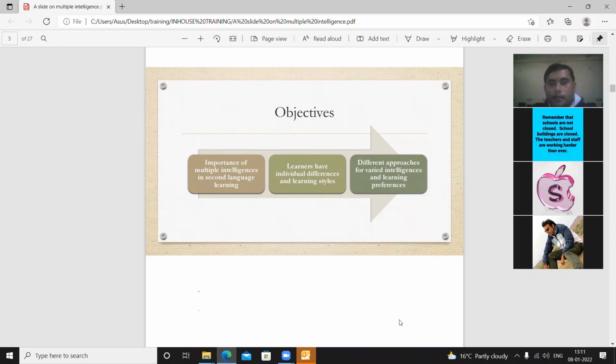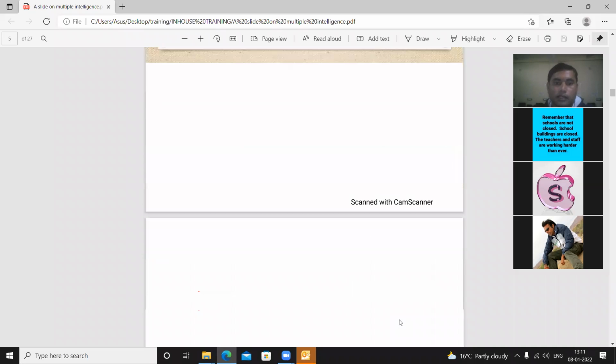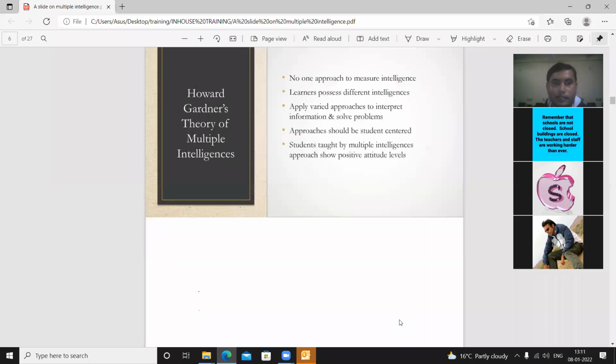Next, different approaches for varied intelligences and learning processes. Means intelligences are of different types, and their processes are also varied, and we will have to apply different types of intelligences. Suppose Howard Gardner's theory of multiple intelligence: no one approach to measure intelligence.